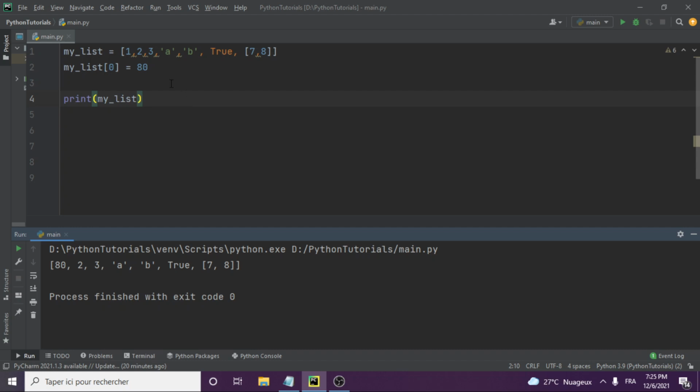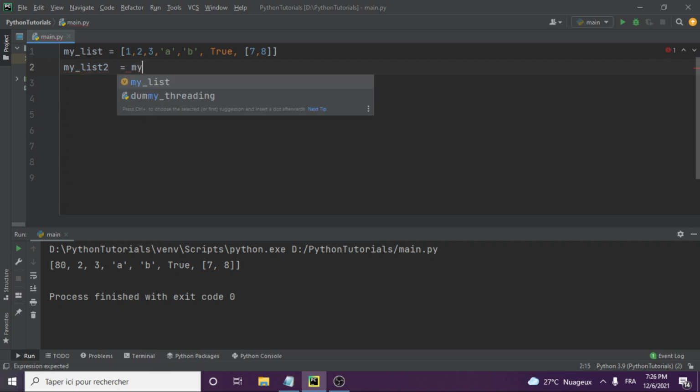Okay, now let's look at the mutability aspect. So let us look at something which is peculiar with lists. Now if we have this my list 1, then we have say my list 2. We create another list and then we assign the list. We say this list is equal to my list, like this.